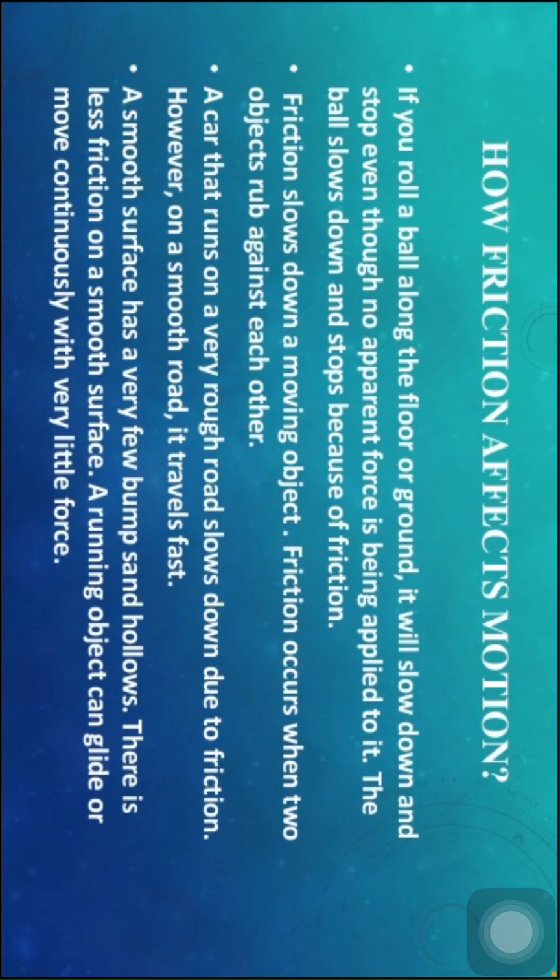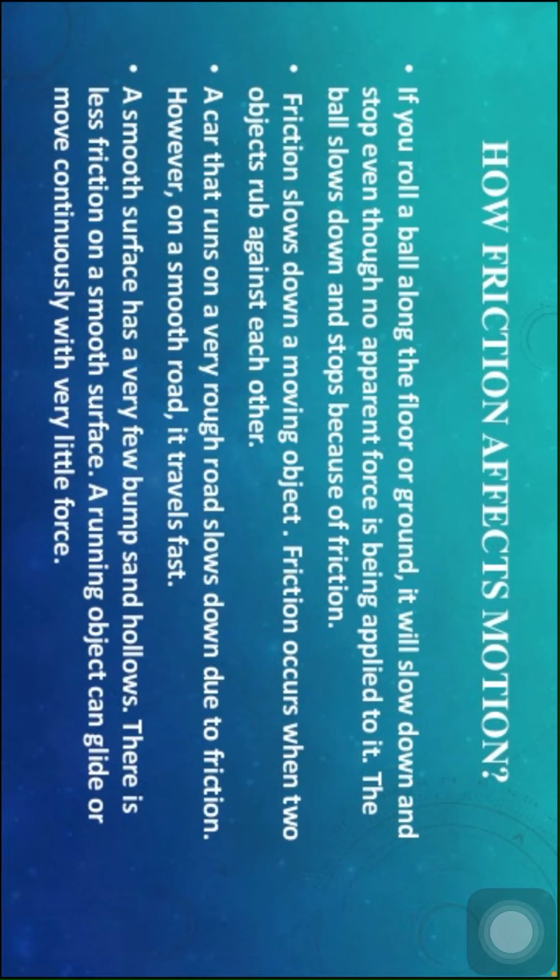How friction affects motion, children? So many examples are given here. If you roll a ball along the floor or the ground, it will slow down and stop even though no apparent force is being applied to it. The ball slows down and stops because of friction. So friction slows down a moving object. Friction occurs when two objects rub against each other.